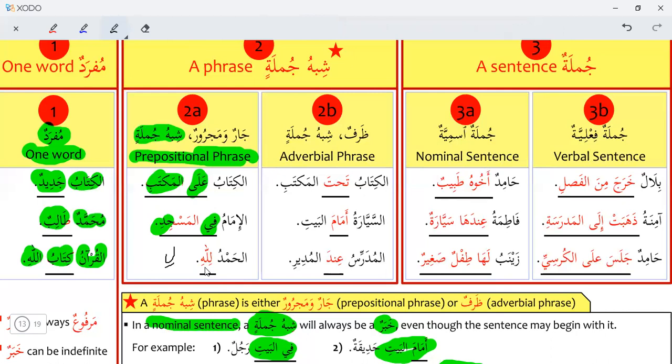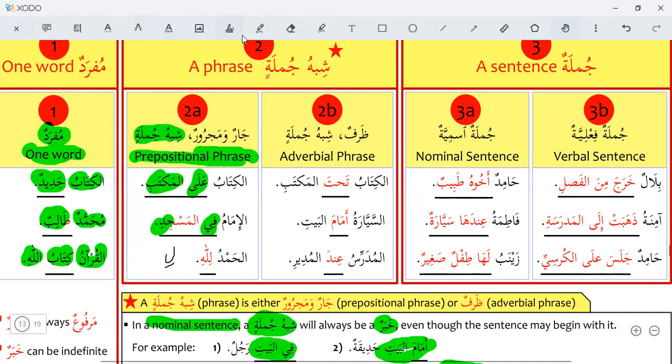The second kind of shibhul jumla is zarf, adverbial phrase. Adverb, we call it zarf.